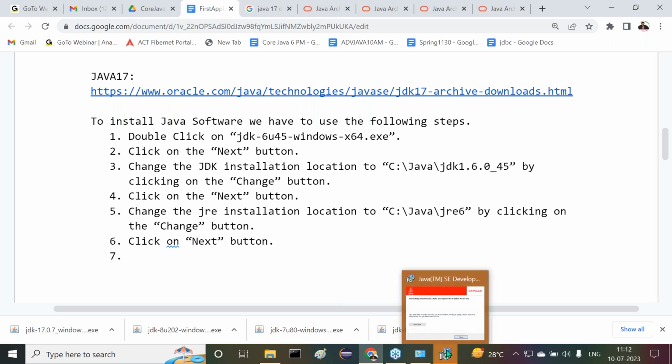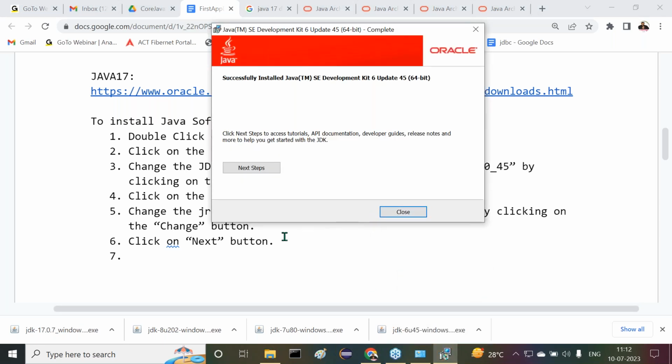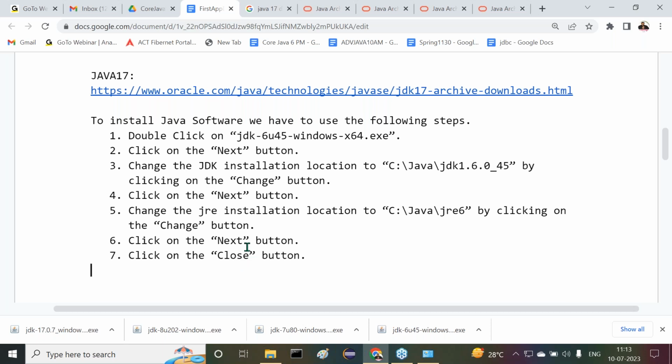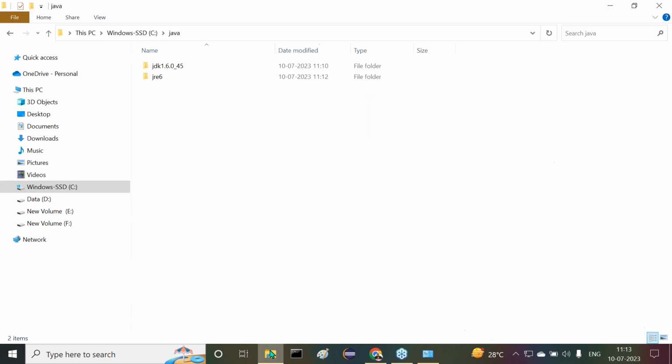Then it's okay, fine. Now that is going to be installed. Now finally, what do we have to click? Click on the Close button. Yes, sir. All of you are following or not? Nothing is difficult, very simple process, that installation process. Now we can observe that installation location, C:/Java. Please check it now. Two folders are coming or not? One is JDK, another one is JRE. JDK and JRE, both we are getting or not?